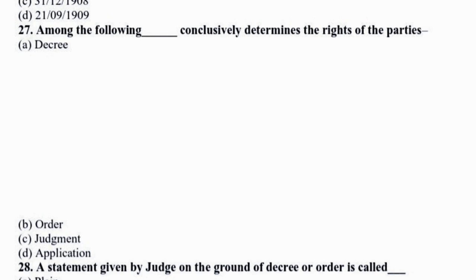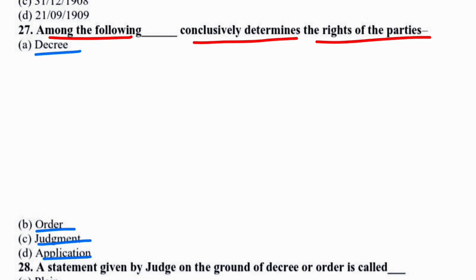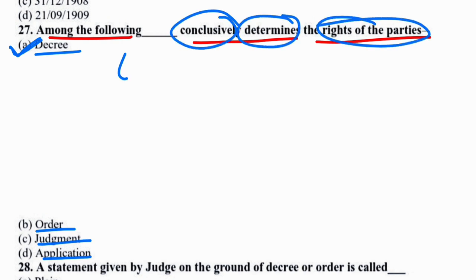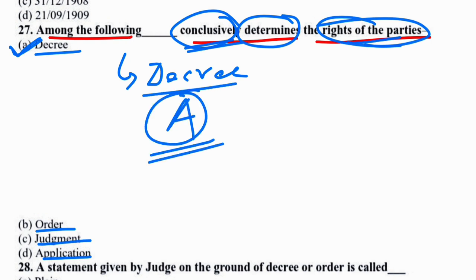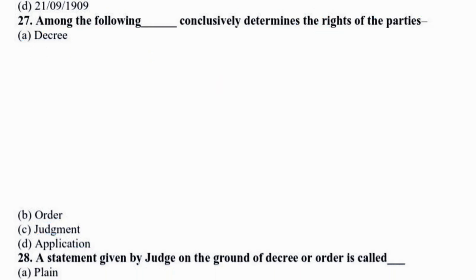Next question is among the following, dash conclusively determines the rights of the parties. Options are option A decree, option B order, option C judgment, and option D application. In this case, the correct option will be option A. That means decree conclusively determines the rights of the parties. So option A would be the correct answer. Now moving to the next question.